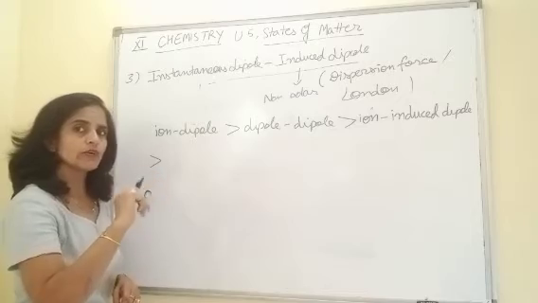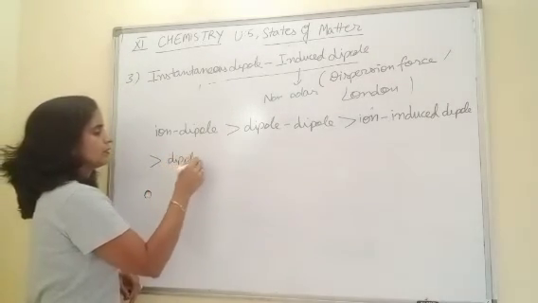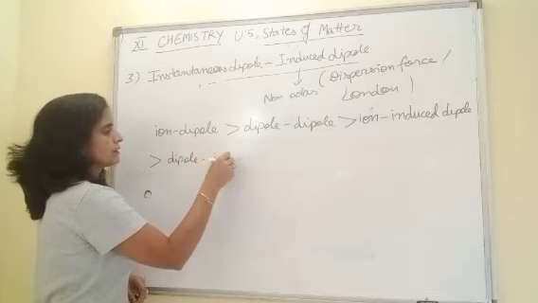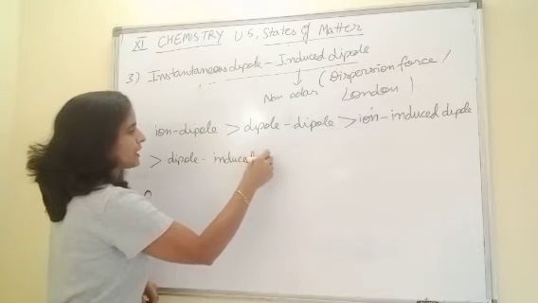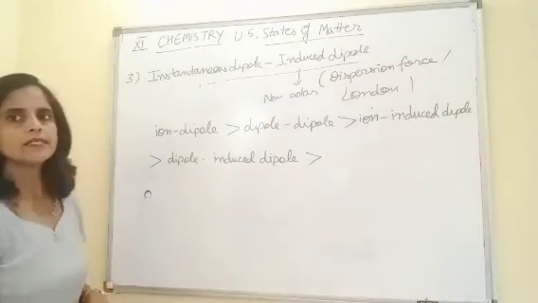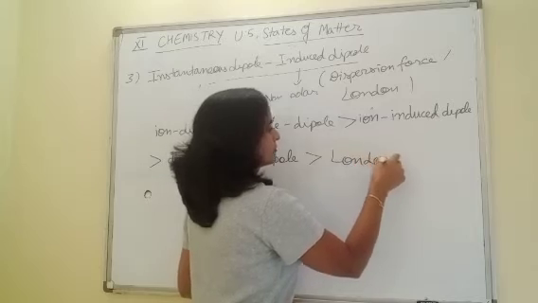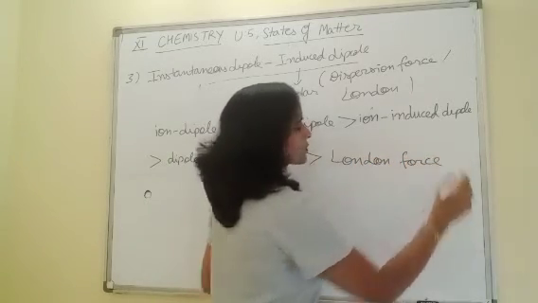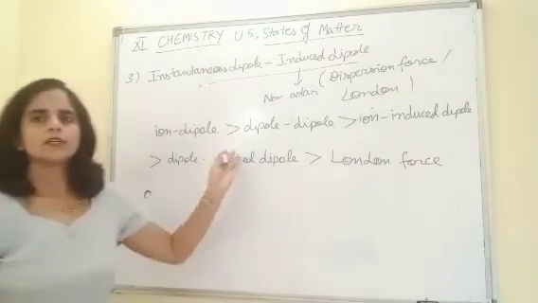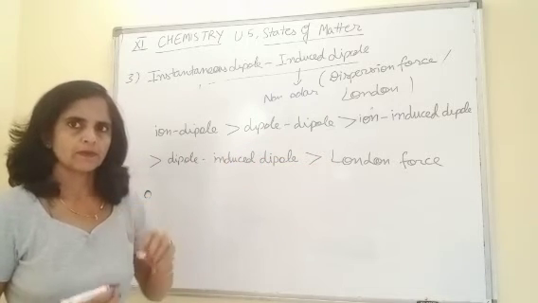Again, in the case of induced, one more is there. Yes, that is dipole-induced dipole. And the weakest one is London force. So this is the decreasing order of strength of van der Waals forces.